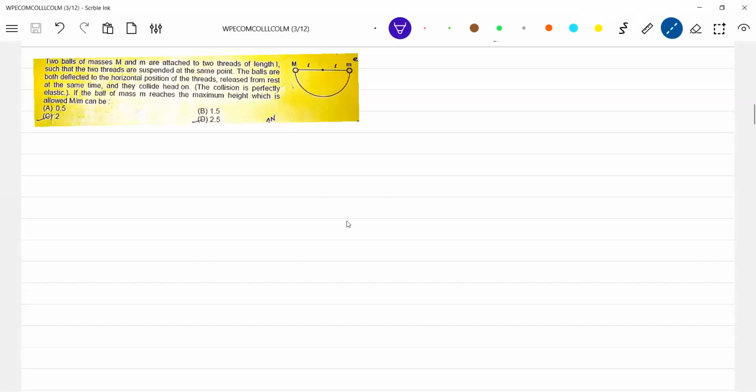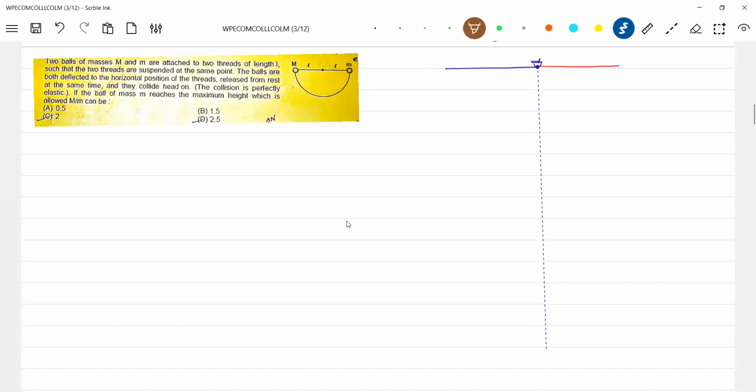Diagram based. So let's analyze through the diagram. Both strings are of the same length. Let me take two different strings so that we can recognize them. So this is the bob.